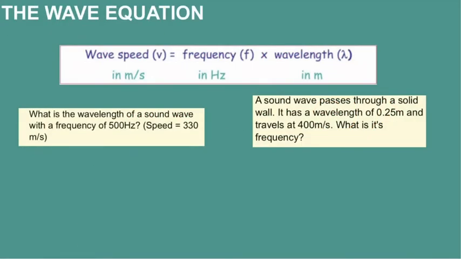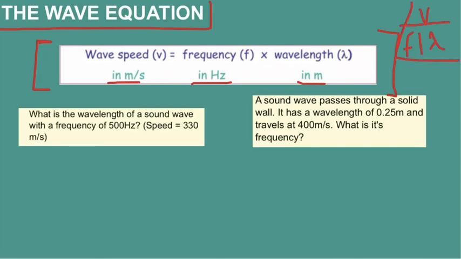Okay, so now we've talked about the different wave properties, we can unify some of these in this wave equation here, and this is what the wave equation is. It is that the wave's speed, or the velocity measured in meters per second, is equal to the wave's frequency measured in hertz times the wavelength measured in meters. So we can create this equation triangle to use in our various questions, because we know that V is F times lambda, so just like so.